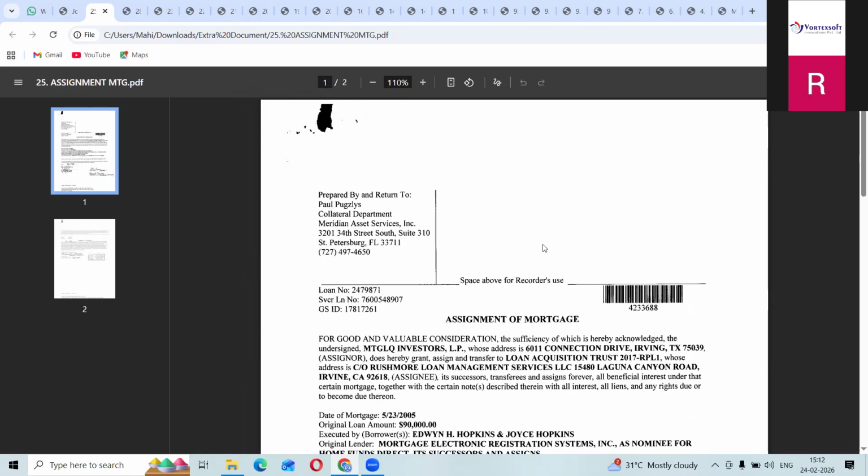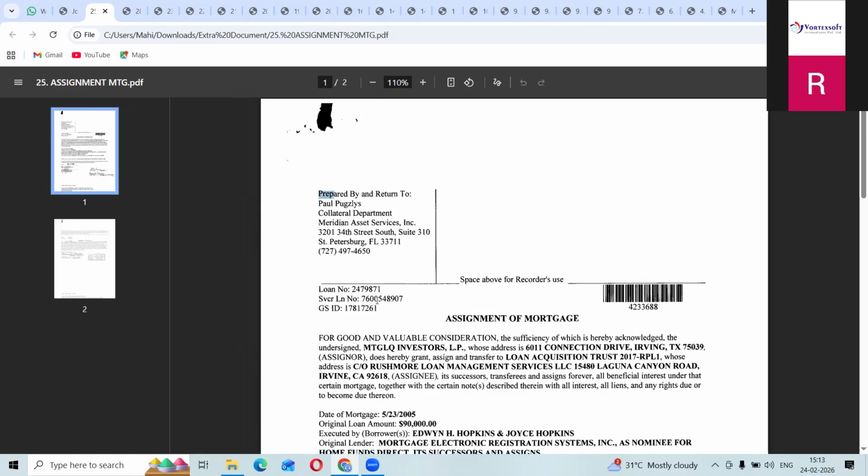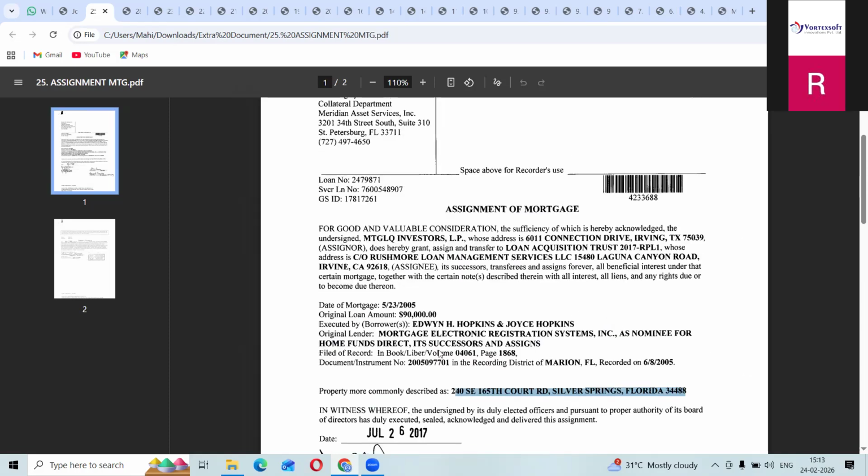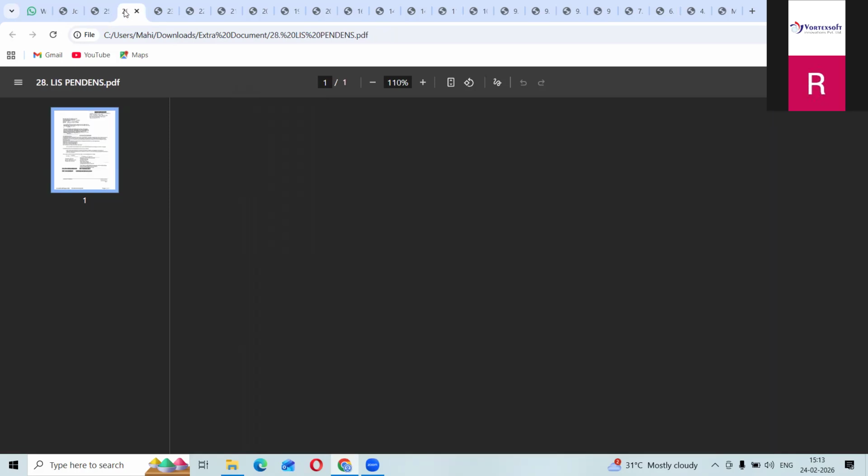So assignment of mortgage is nothing but changing of bank. If you are getting a lower rate of interest, then you will change that bank. It is your benefit only, so we call it an assignment of mortgage. You have to take this mortgage by seeing the legal description and your address. Okay, so now we will go to one more.